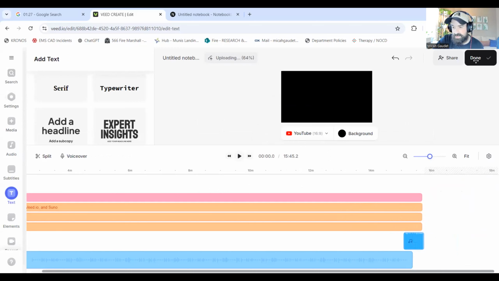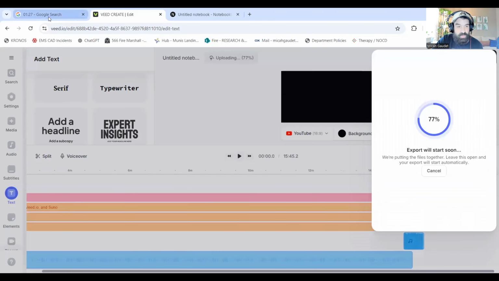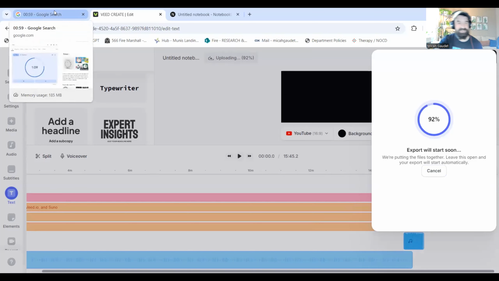Now let's go ahead and click done and let's export this video. And we're at 1 minute left right there. It's exporting. Video starts soon. We're at VEED.IO. So I want to see how fast we can do this. We're at 85% and a minute left here, 92% and less than a minute left for the exporting here, putting the files together. Come on, VDIO.